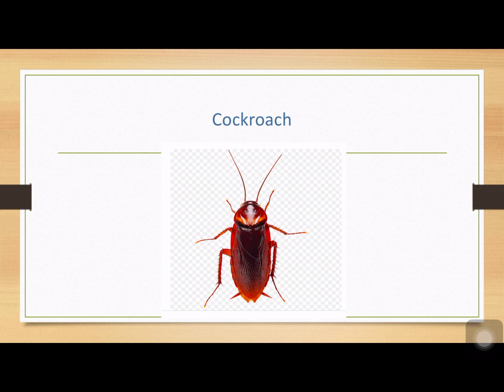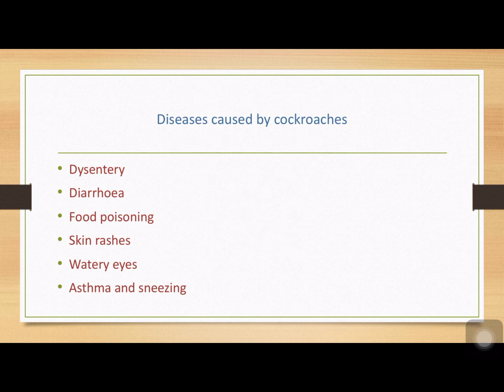And what we should do, we should control the cockroaches. First, we should know what diseases are caused by these cockroaches. Firstly, they cause dysentery and diarrhea. If the cockroaches vomit or leave any filth on our plates, on our food, in our kitchen, it might go unnoticed. If we have not washed the plate before using, it may cause dysentery, diarrhea, food poisoning.